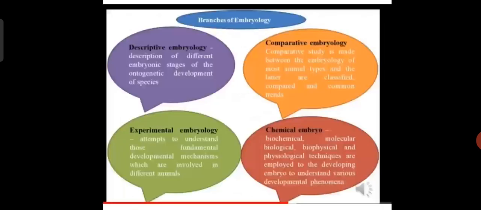Now we come to the branches of embryology. Embryology has many sub-branches: descriptive embryology, comparative embryology, experimental embryology and chemical embryology. Descriptive embryology is the term applied to the method of study concerned with the direct observation and description of embryological development. It started as a branch of study based on direct observation and description by many scientists like Aristotle and Harvey.